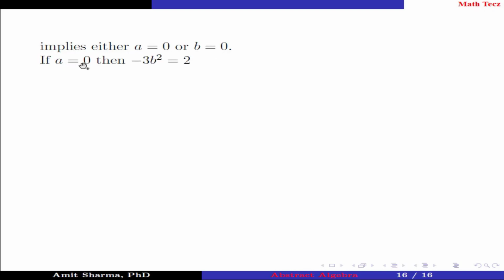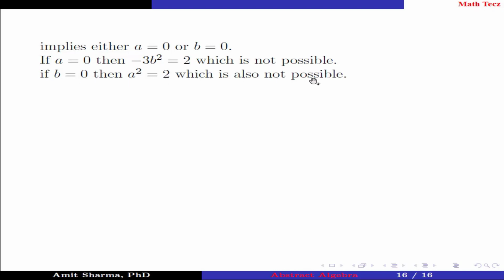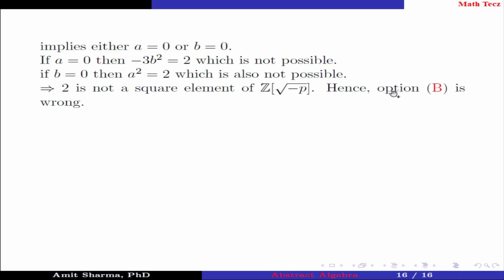If A equal to 0, then minus 3B square equal to 2, which is not possible. If B equal to 0, then A square equal to 2, which is also not possible. Implies 2 is not a square element. Hence option B is wrong.